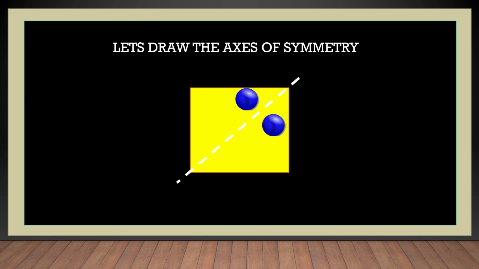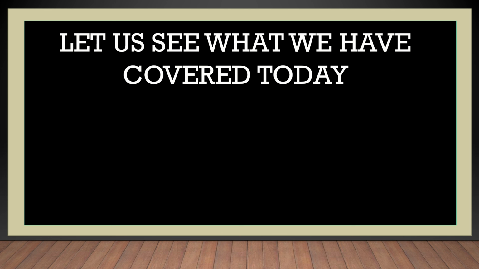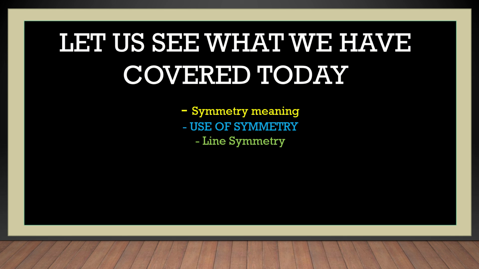Very good. Let us see what we have studied in today's class. Initially we saw the meaning of symmetry. Then we saw the uses of symmetry. Who uses the concept called symmetry? Artists, architects, various other people, correct? Then we saw the line of symmetry and what it means.